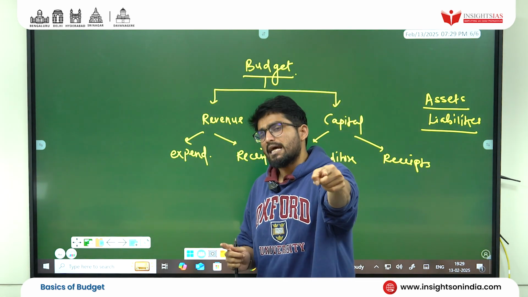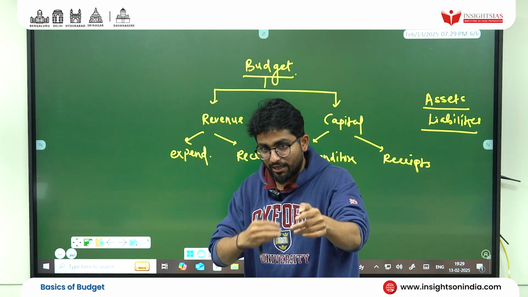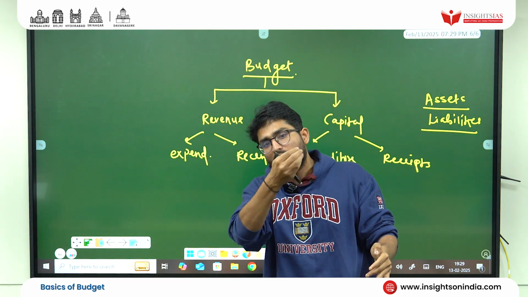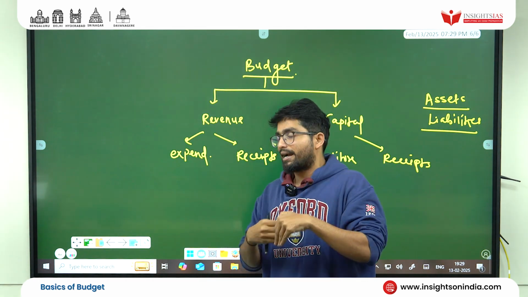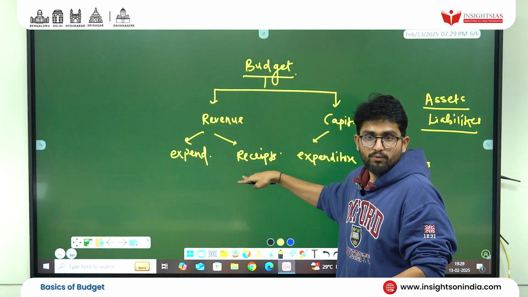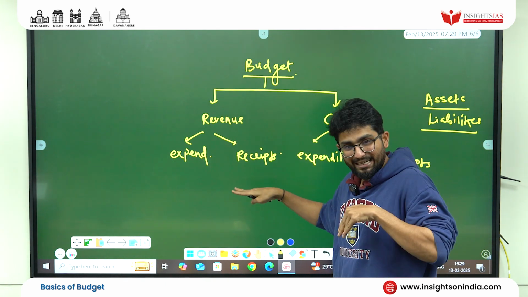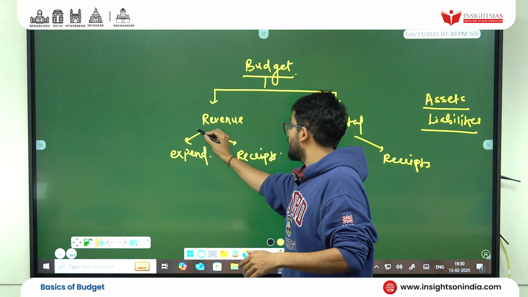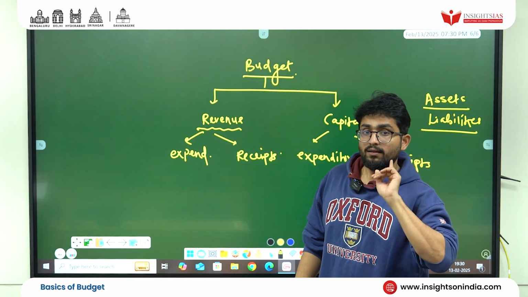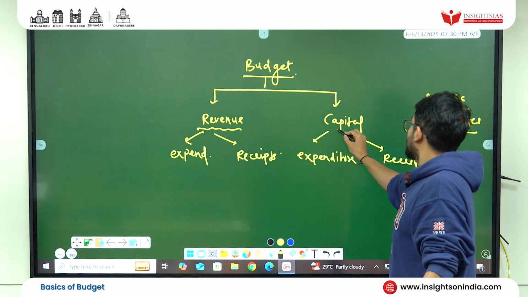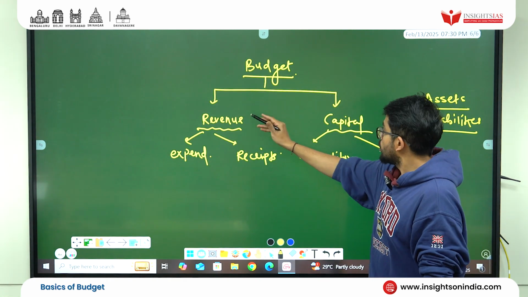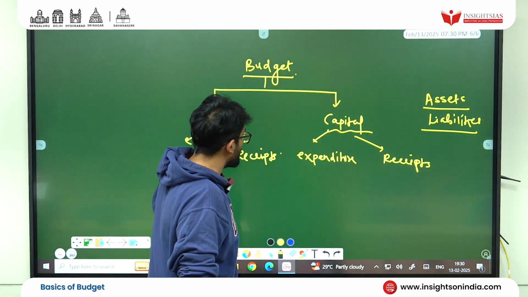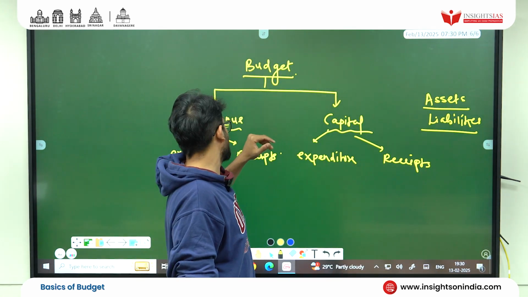So the 10 lakhs I pay you as a loan is a capital expenditure. The 10,000 which you're paying me again, as I'm getting it back, will be my revenue receipt, because I'm receiving it. And as it recurs, it goes into the revenue part. I paid the principal one time, that's the capital part. Clear? So a budget consists of a capital part and a revenue part.